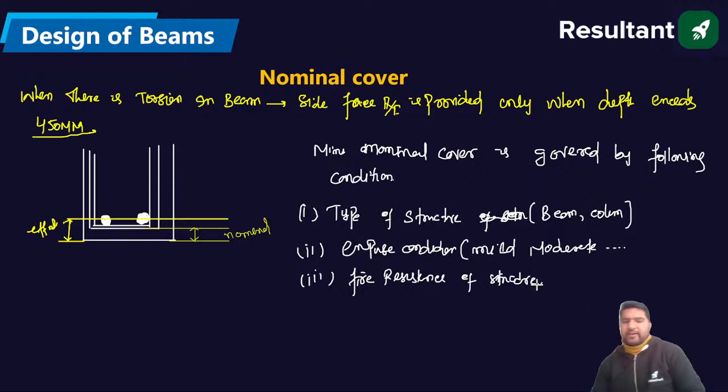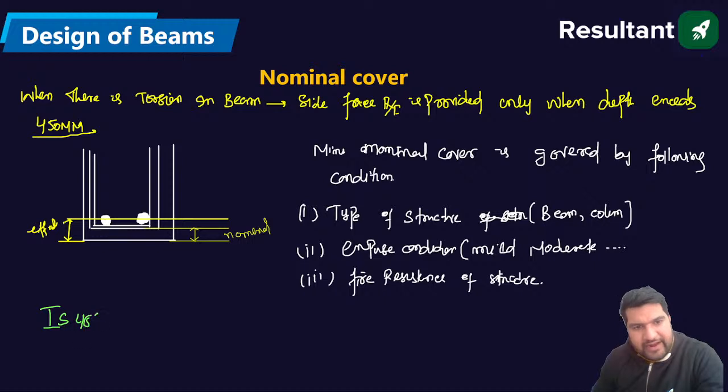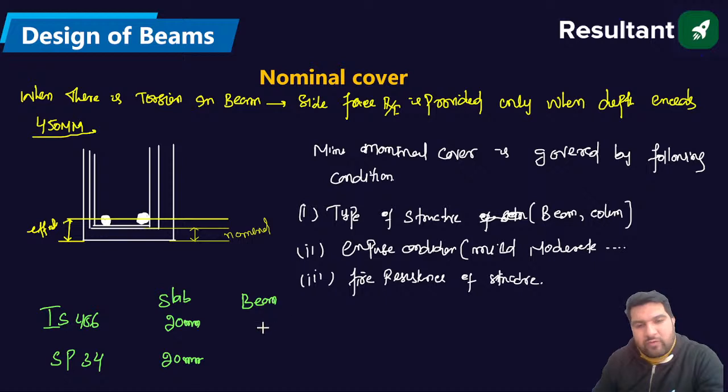Okay, guys. Now, let us take the case of IS456, a very, very important discussion. And let us take the case of SP34. These are the two codes. According to IS456, in case of the slabs, we are providing 20 mm of cover. According to SP34, we are providing 20 mm of cover. In case of the beams, according to IS456 we are providing 20 mm of cover, but according to SP34, we are providing 25 mm cover. Guys, is everything clear?